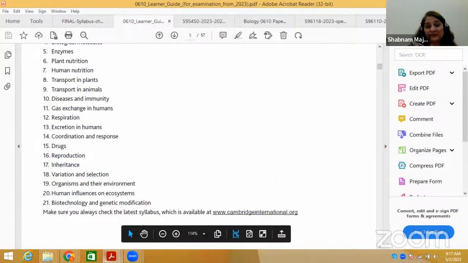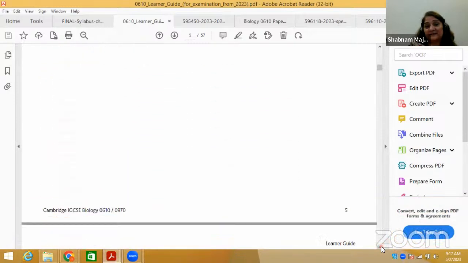So these are the topics now included in the IGCSE syllabus.